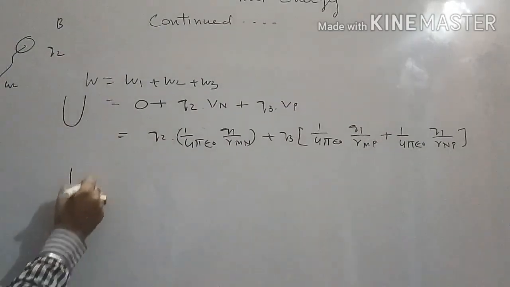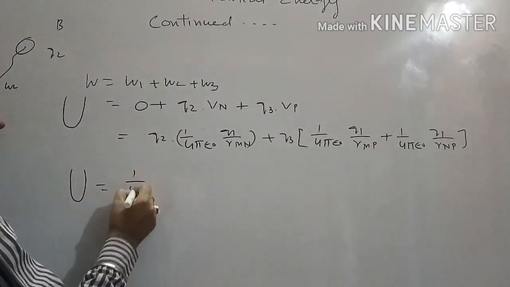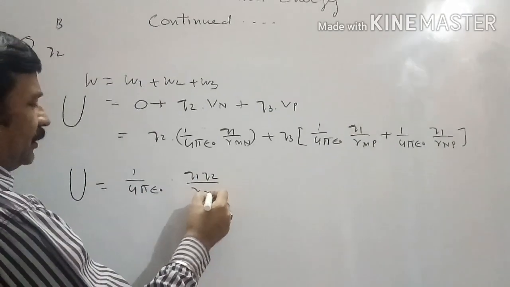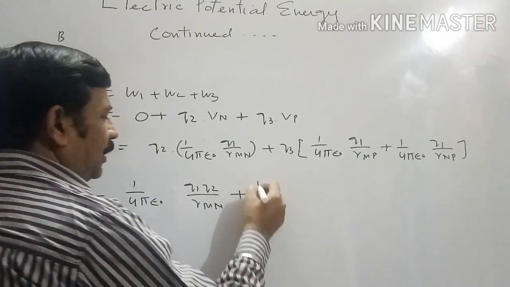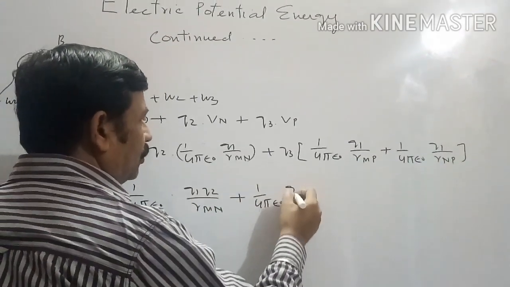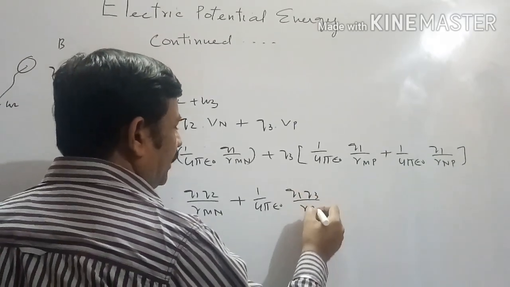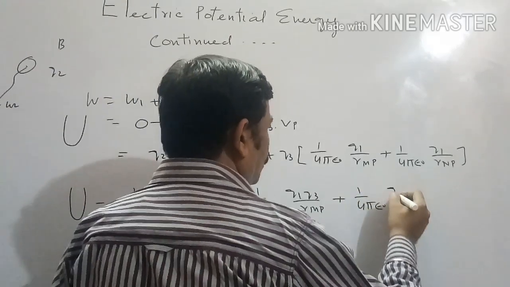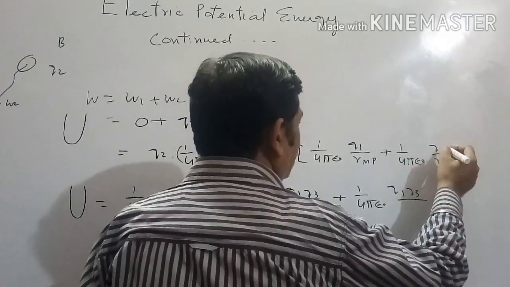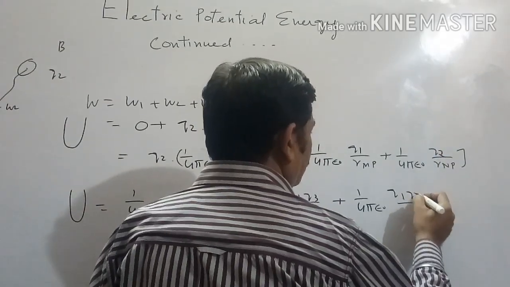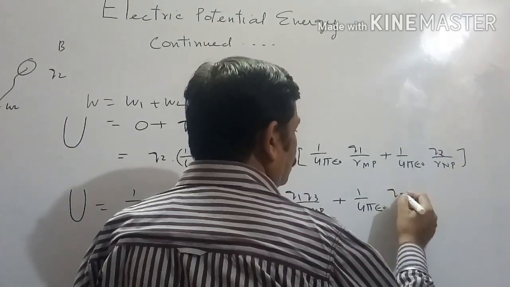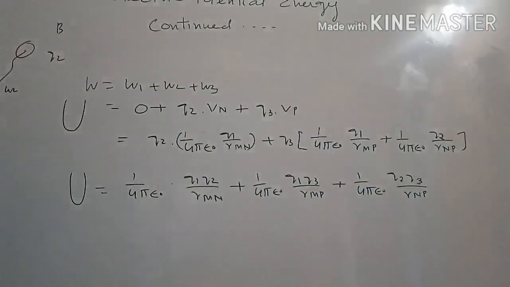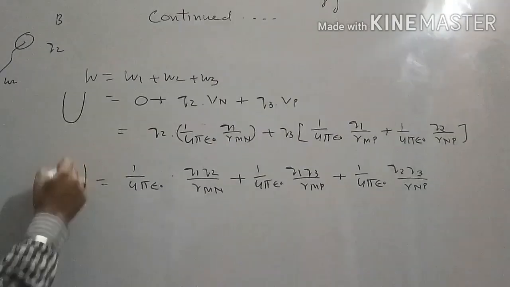So the total potential energy of the system will be 1 upon 4 pi epsilon naught Q1 Q2 divided by the distance between MN, plus 1 upon 4 pi epsilon naught Q1 Q3 divided by the distance between MP, plus 1 upon 4 pi epsilon naught Q2 Q3 divided by the distance between NP. This is the total potential energy of the system.